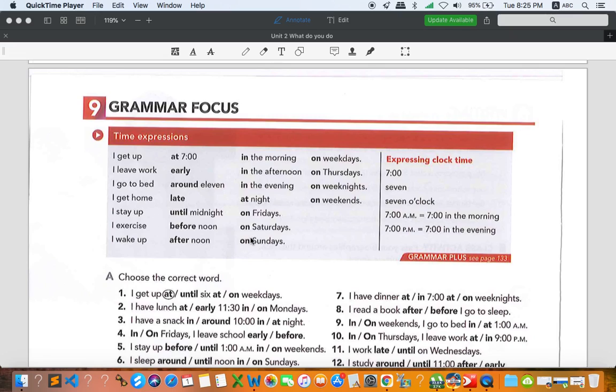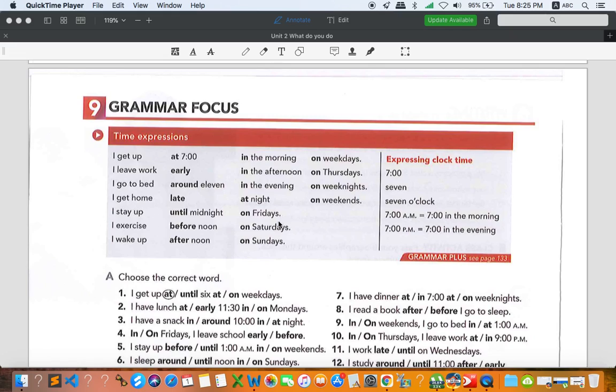But before I explain, I just want to take a look at some examples right here. As you can see, we have s at the end right here: on Fridays, on Saturdays, on Sundays, and on weekdays, weeknights and weekends. When you happen to see some kind of day or week with s at the end, it means every.